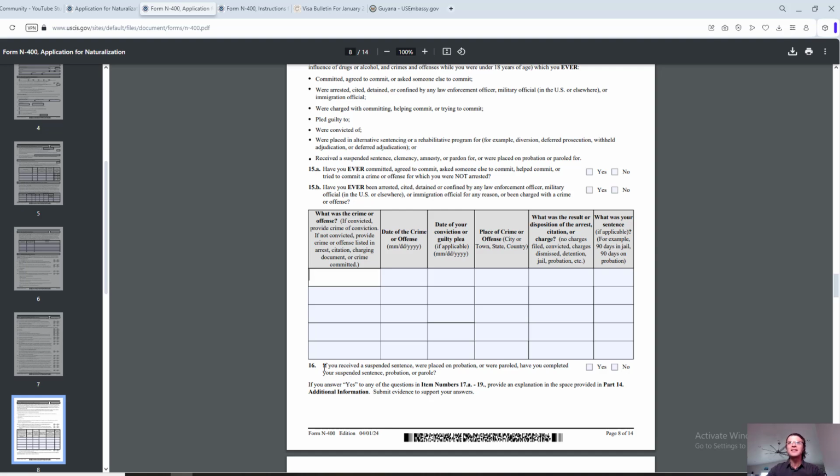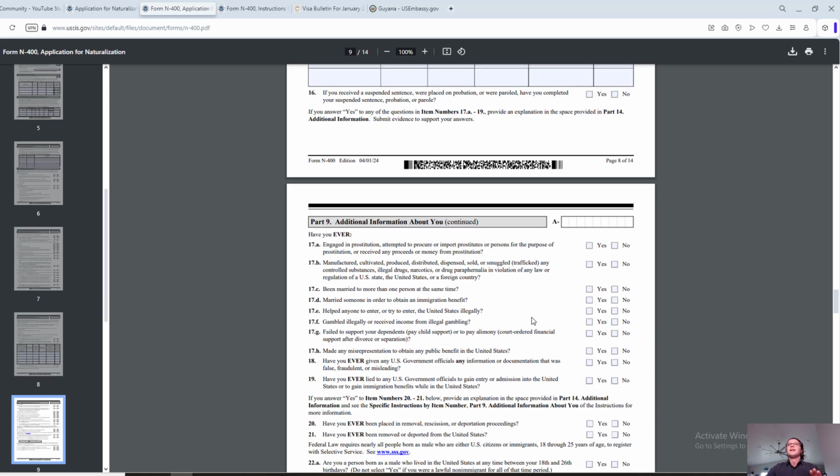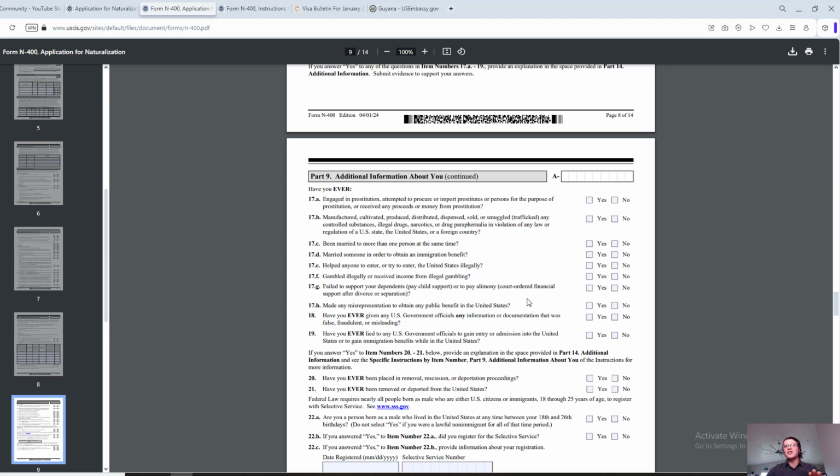If you received a suspended sentence, were placed on probation or were paroled, have you completed your suspended sentence, probation or parole? So if this doesn't apply, don't select it. Whenever it comes to yes or no questions, if none of them are applicable, that's one thing you can leave unselected, because you can put not applicable. Okay. Still a whole bunch of questions.